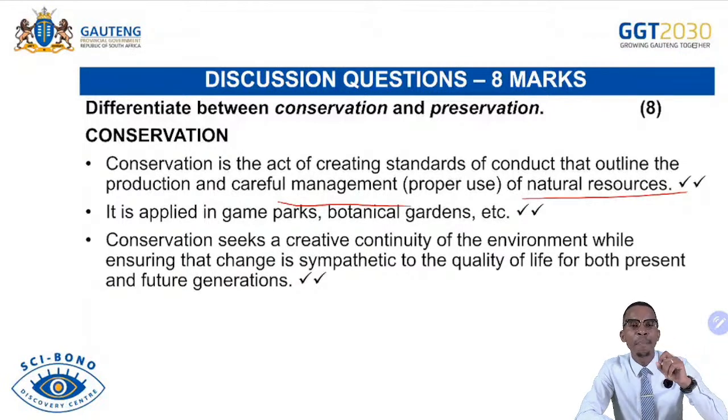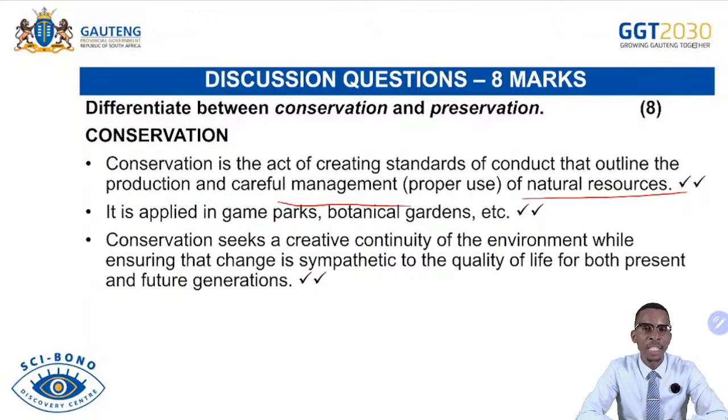Because if we happen to overconsume these resources, some of them are endangered. They are in danger of extinction. They cannot be replaced. So in that case, the future generation will never get to enjoy the benefits that we are able to enjoy at the current state, if we ever overconsume our natural resources.